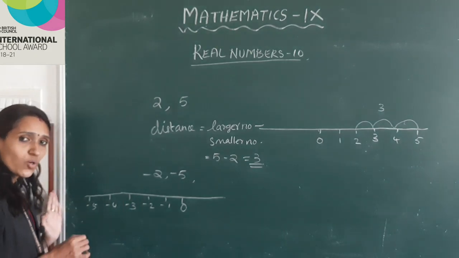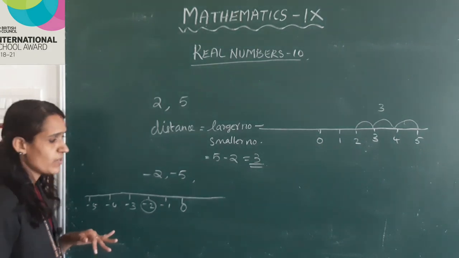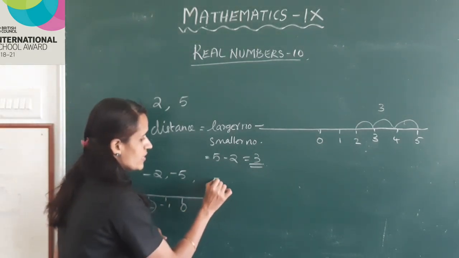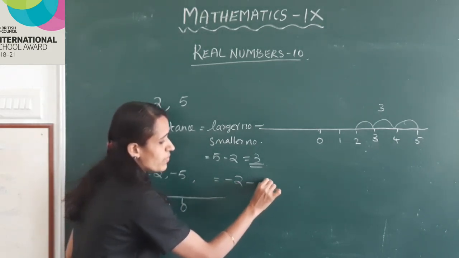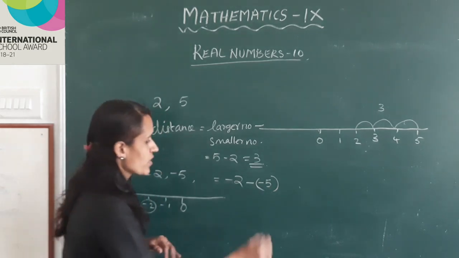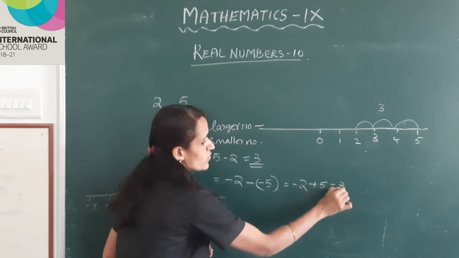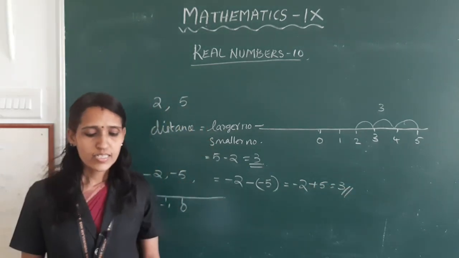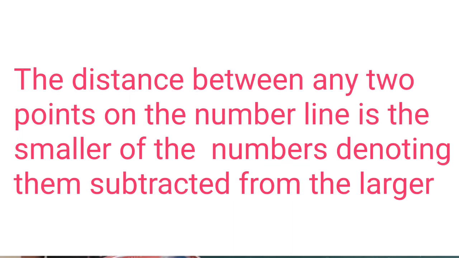Numbers are decreasing in this order. So here -2 is the larger number. So distance is equal to larger number -2 minus smaller number -5. This is equal to -2 minus into minus plus 5, which is equal to 3. That is, the distance between any 2 points on the number line is the smaller of the numbers denoting them subtracted from the larger. Clear?